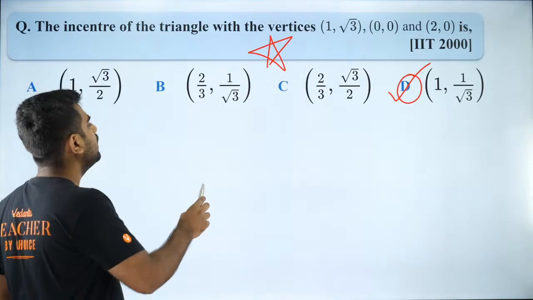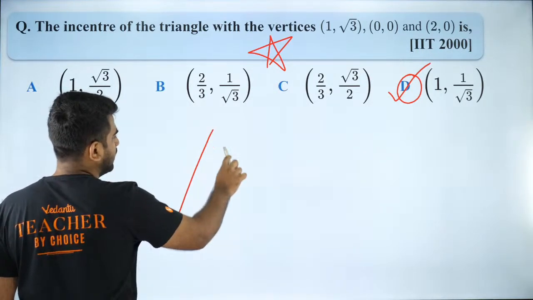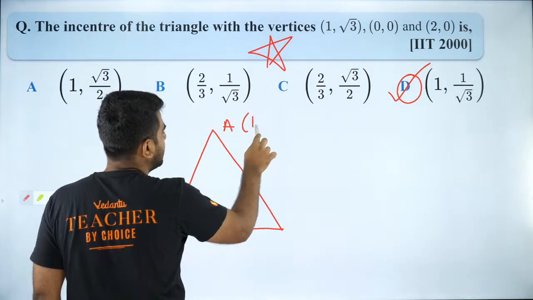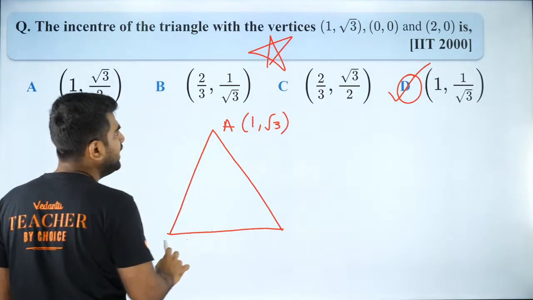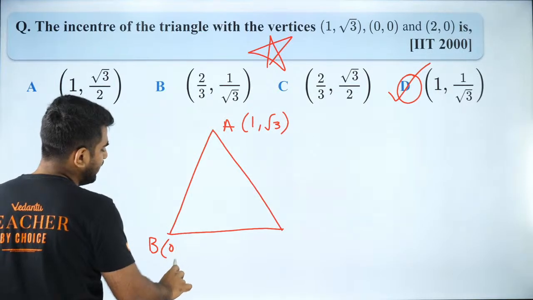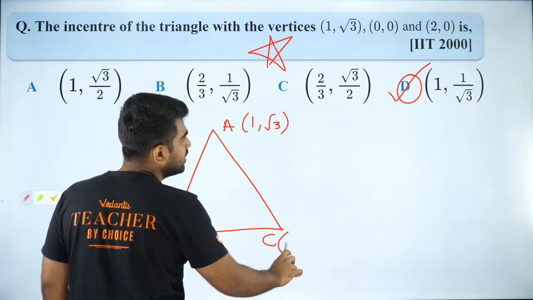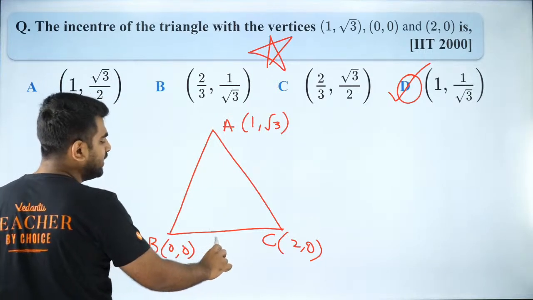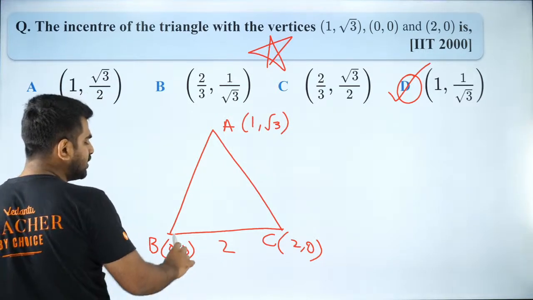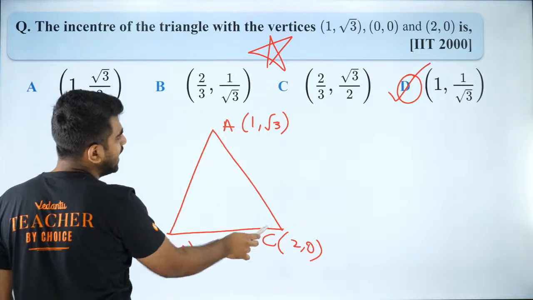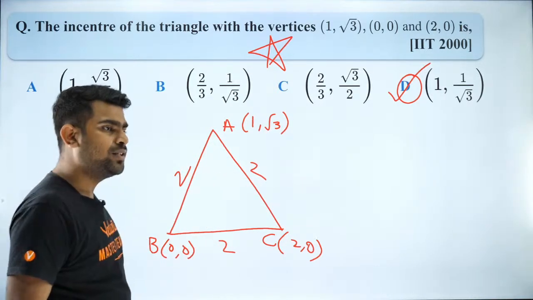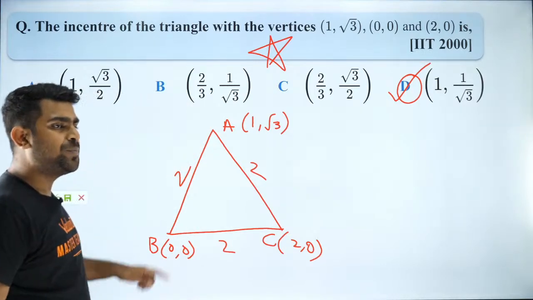So first of all, let us say we have a triangle. Let's draw a random figure. So we have A to be 1, root 3. We have B to be 0, 0. And we have our C to be 2, 0. So can I get the side length? This side length is 2. This side length is also 2. This side length is also 2. Did you guys observe that?